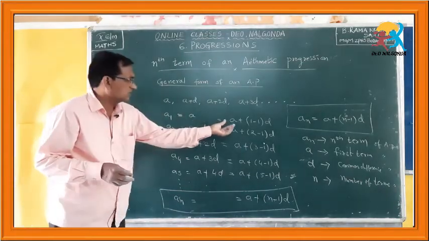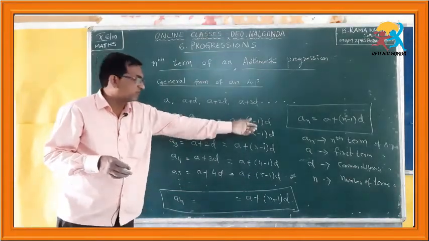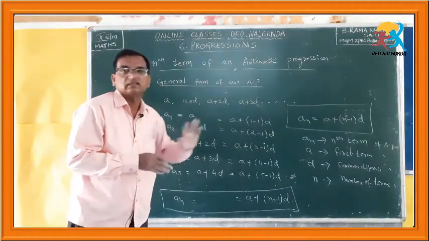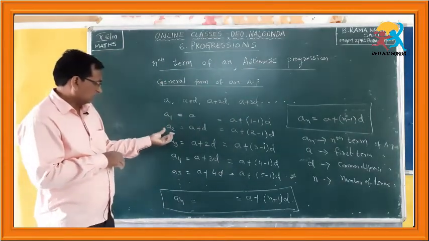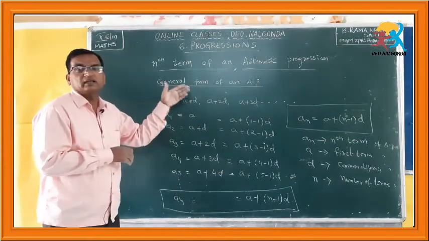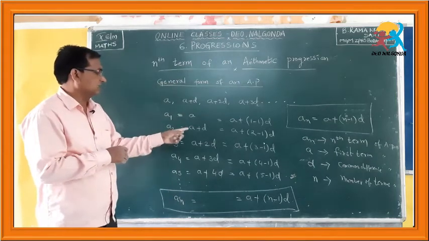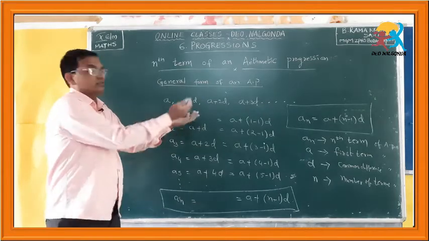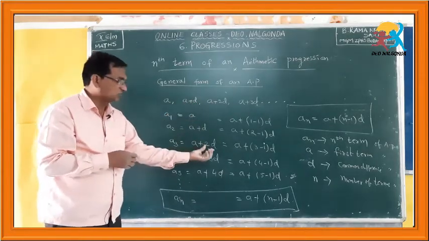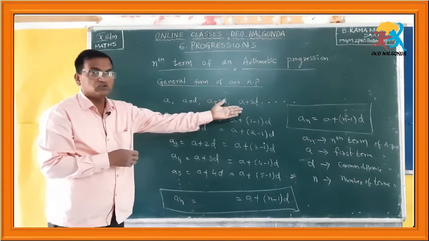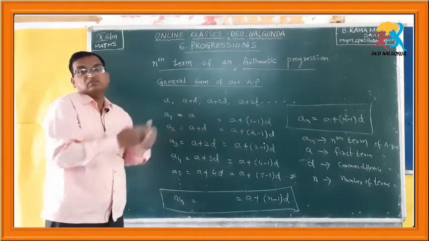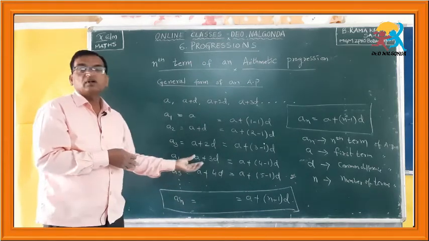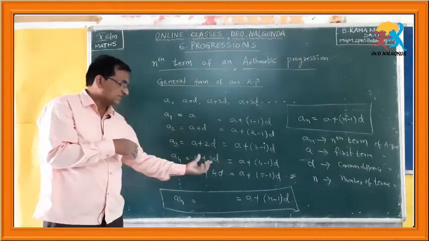Therefore, A is A, there is no D, but to generalize things we are writing it in this form. Okay. So, for A2, the second term, we get it by adding a fixed quantity. For the third term we have to add 2 times the fixed value, so 2D. For the fourth term, you have to add 3 times the fixed value, and so on. For the fifth term you have to add 4 times, meaning 1 less than.